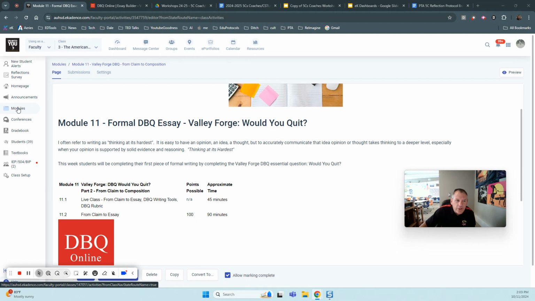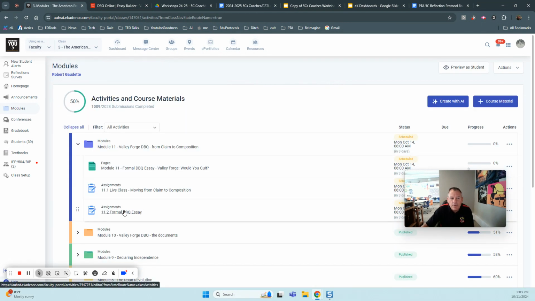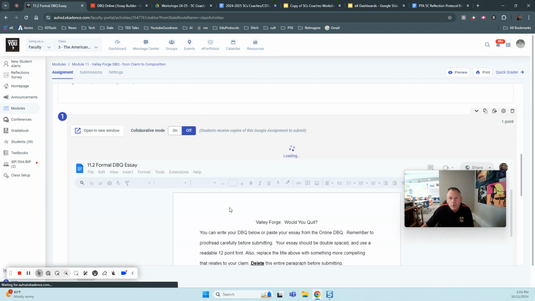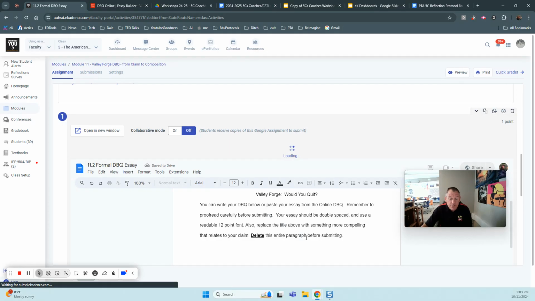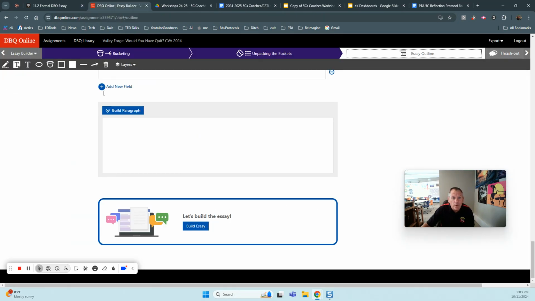Now, to do that, you've got a couple different options. If you are comfortable writing it on your own, just using the documents as a reference, then you could simply go to the DBQ Formal Essay 11.2 and type right on this Google Doc. That's an option for you. Now I imagine some of you might need a little bit more support, so we do have some support for you, and that's all located back on the DBQ Online.